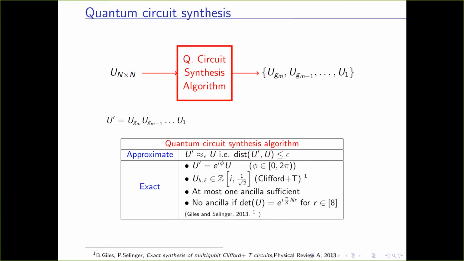It has been shown by Giles and Selinger that if U is exactly implemented by a Clifford+T gate set, then it has certain properties. For example, the entries belong to the ring Z[i, 1/root 2]. At most one ancilla is sufficient to implement this unitary, and no ancilla is required if the determinant satisfies certain criteria.